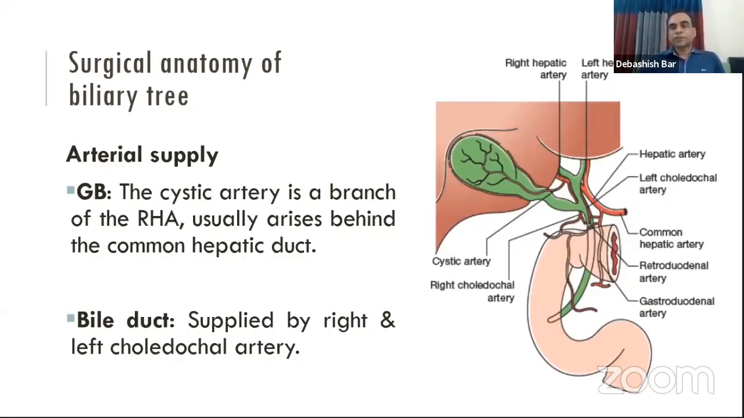Now we come to the arterial supply of the biliary tree. We know that the gallbladder is supplied by the cystic artery, and the cystic artery most commonly arises from the right hepatic artery, and it arises behind the common hepatic duct. The bile duct is commonly supplied by the right and left choledochal artery, which arises from the right and left hepatic artery and joins with the supraduodenal artery.